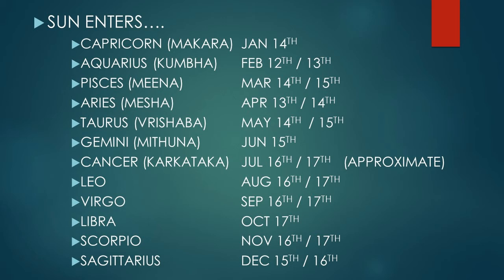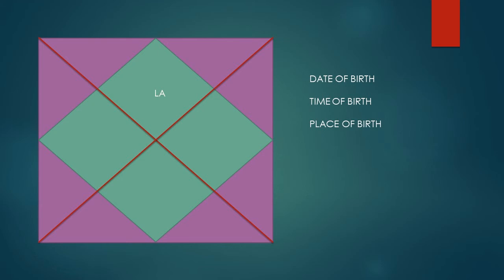Sun rises in the east. So when a baby is born, you have to look towards the east. Whichever zodiac sign is rising, that will be the first house. That will be the rising sign or Lagna. If the baby is born in the evening, the Sun will be in the west. Sun will be in the 7th house. Our AstroSage application, by doing all the calculations, says exactly which zodiac sign is rising at the moment of your birth.